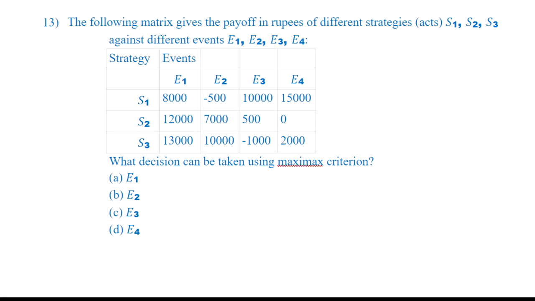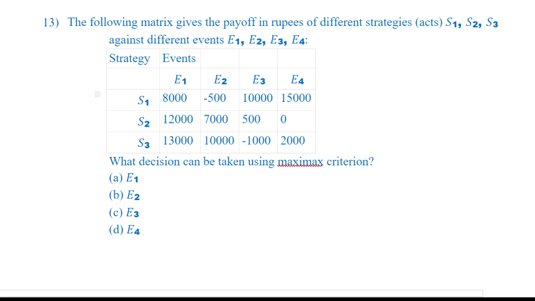Okay. Now a payoff table is given to us. Strategies and the actions or the events. We have to select what decision can be taken using maximax criteria. How do I select the maximax criteria?